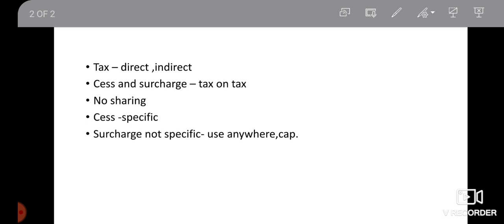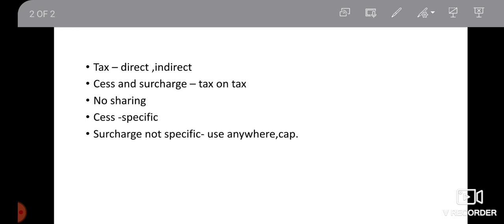These two things are tax on tax. Okay, these are usually imposed as a tax on another tax. If we are looking at cess, these are imposed as a special tax, for example education cess, Swachh Bharat cess, like that. So this will be imposed on another tax, like some kind of service tax, and the tax collected for this head can be utilized only for that purpose.